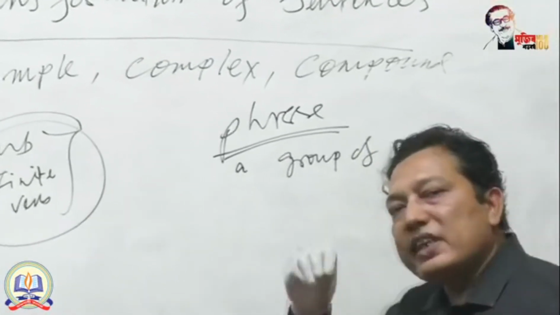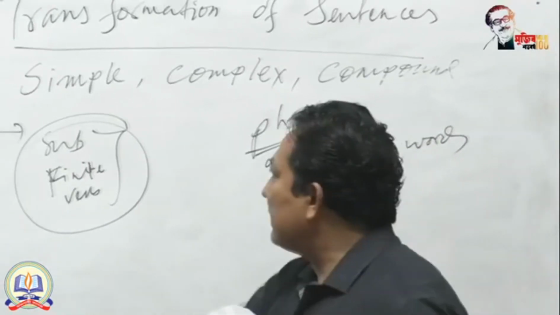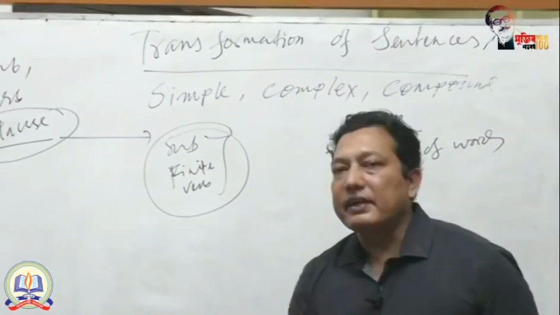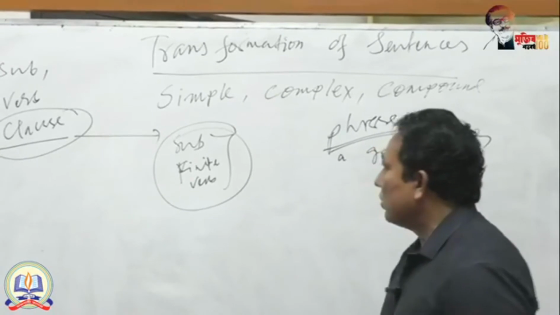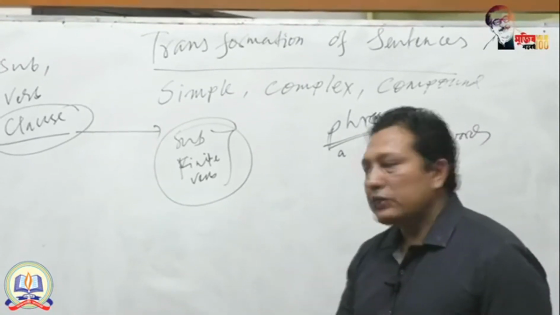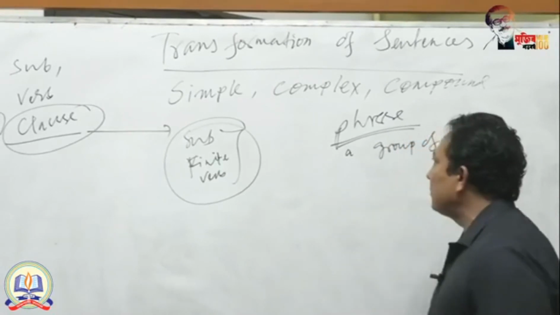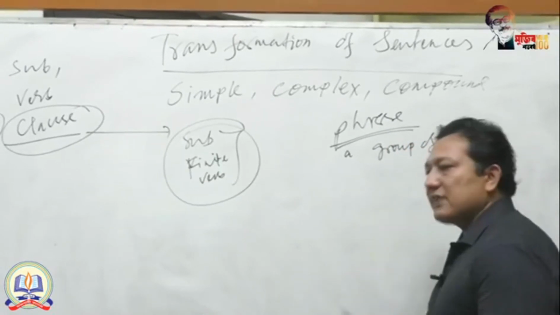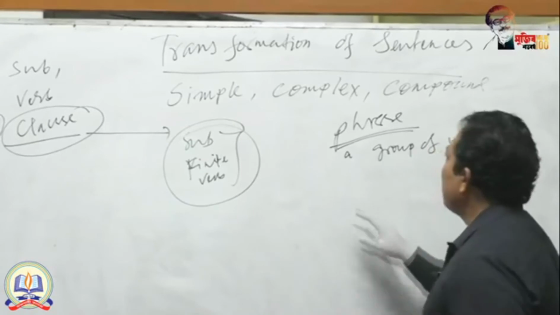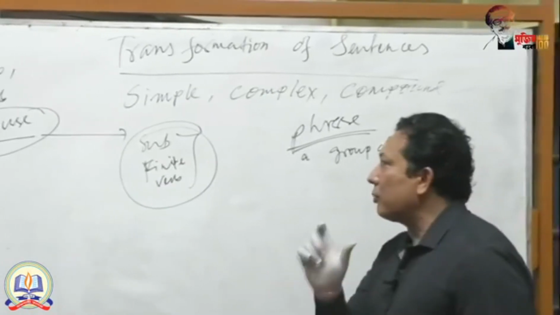It can be used as a part of a sentence, but it cannot ensure completeness. You will not get a completed thought in a phrase because it has no finite verb. It cannot express a complete thought, but it can be used as a part of a sentence.